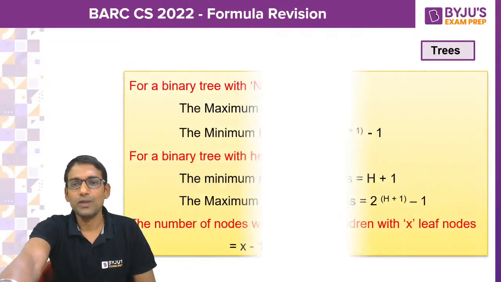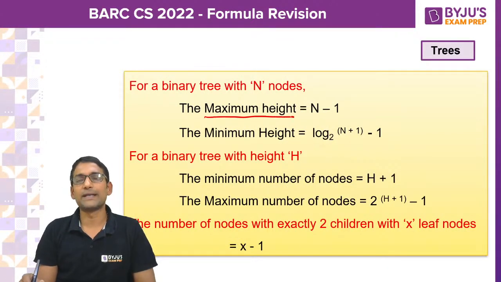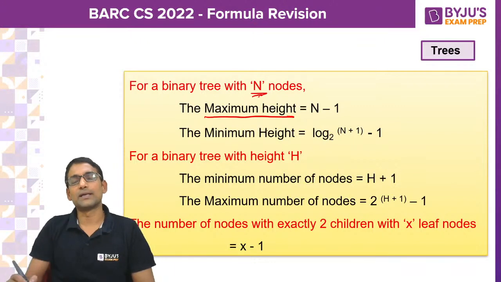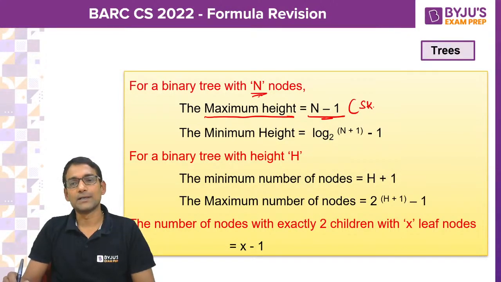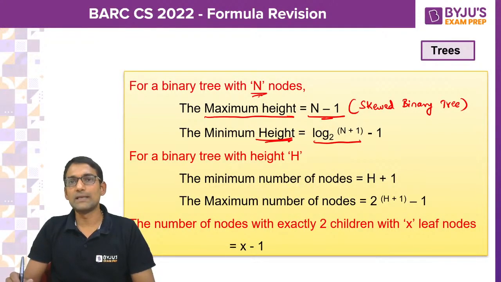Okay, and in trees, if you are given that there are N nodes, the maximum height is n minus 1. Where do you get maximum height? In the skewed binary tree, either left or right. And the minimum height you can say is ceil of log n plus 1, whole minus 1. Where do you get minimum height? In the perfect binary tree.